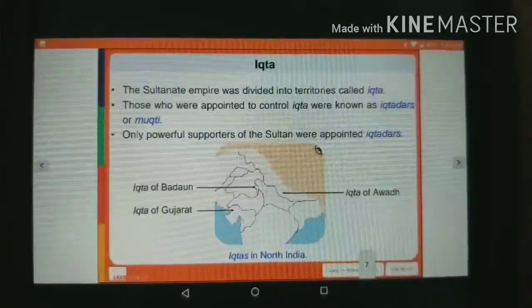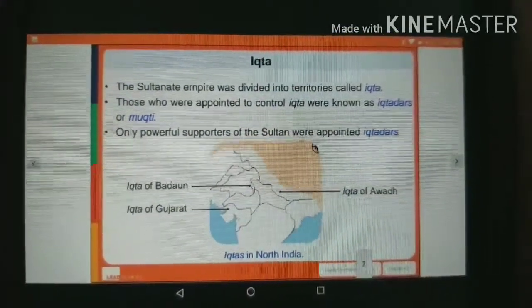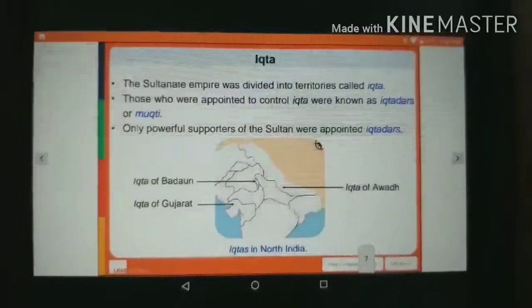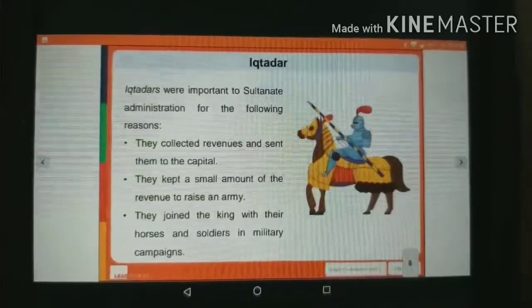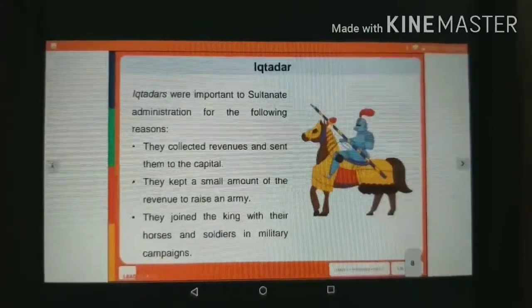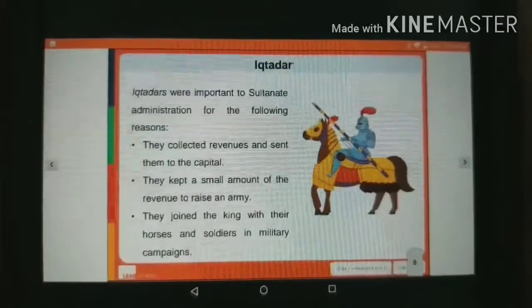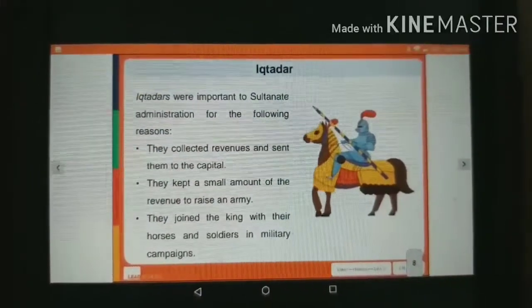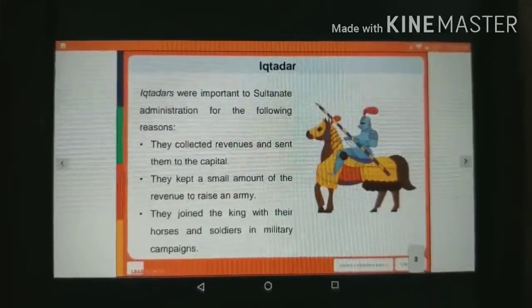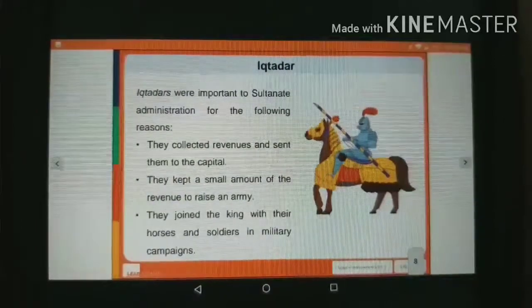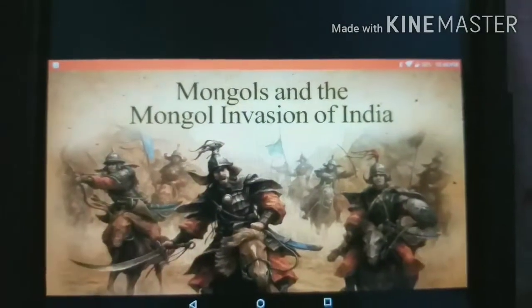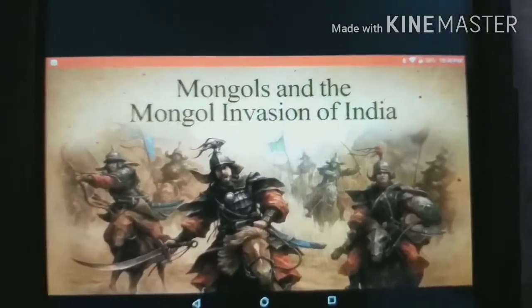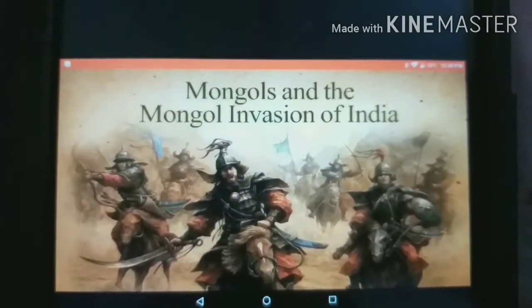In North India we have Iqta of Badaun, Iqta of Gujarat and Iqta of Awadh. Now who were Iqtadar? Iqtadar were important to Sultanate administration for the following reasons: because they collected revenue, they kept a small amount of revenue to raise an army, they joined the king with their horses and soldiers in military campaigns.